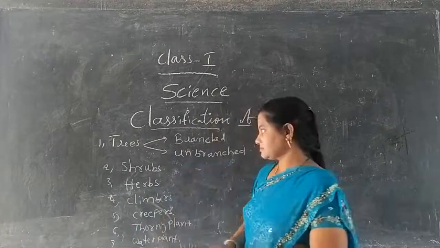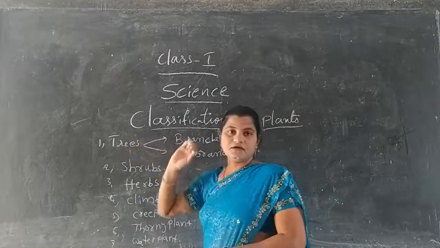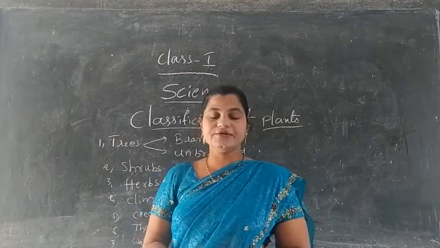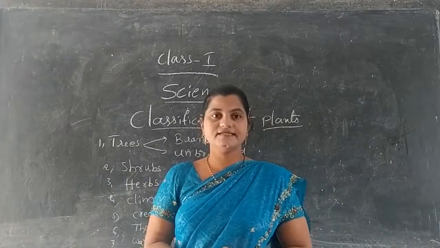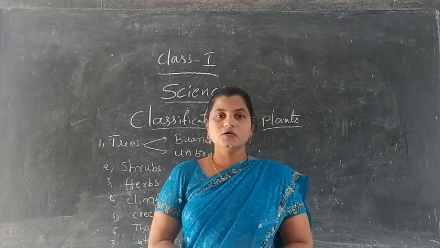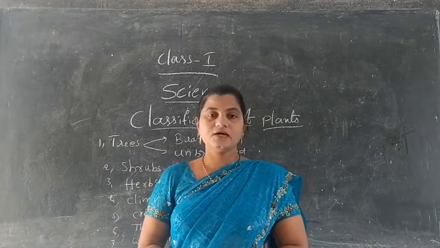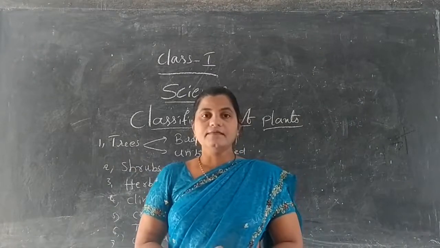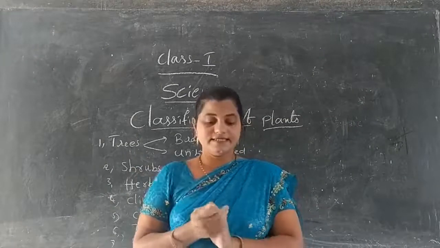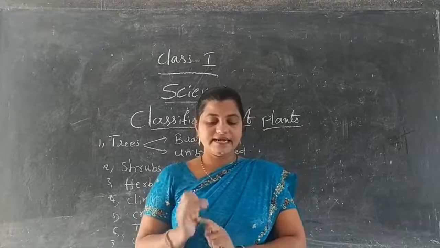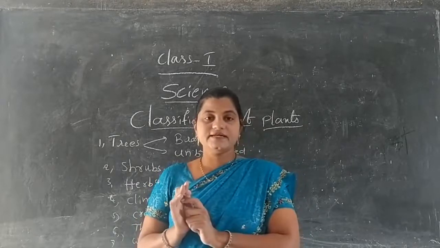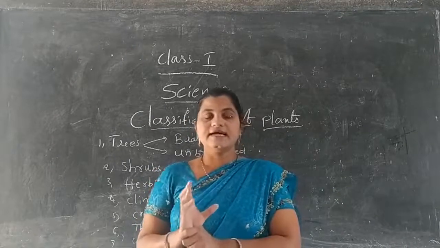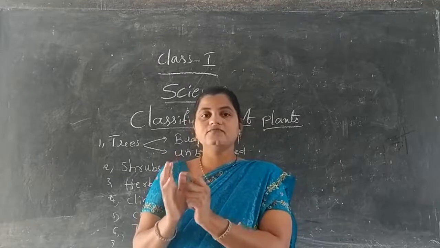So, first of all, trees. Commonly, we can see different types of trees in our surroundings. Maybe in your house also, so many trees will be present, such as guava tree, papaya, mango. Next, some vegetable plants will be present in your home. But commonly, trees. What are trees? Trees are one kind of plant which grow on the land, and these are very strong and have a strong and woody stem.